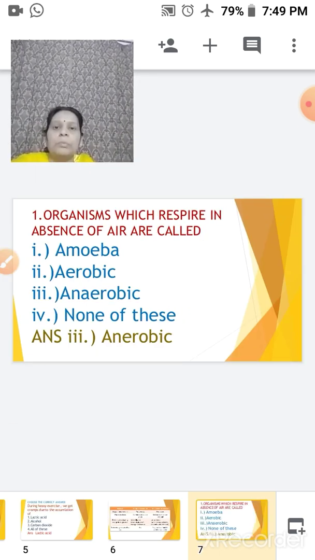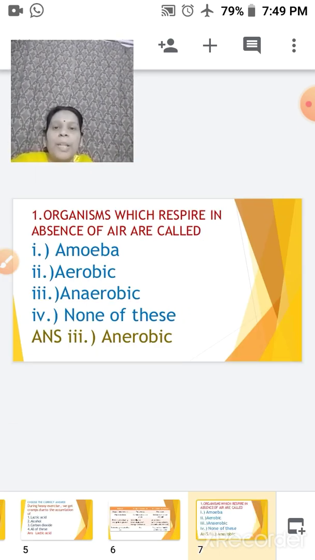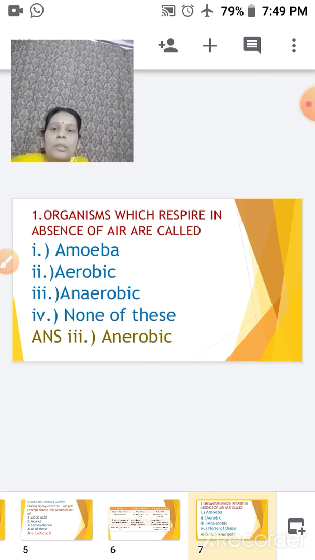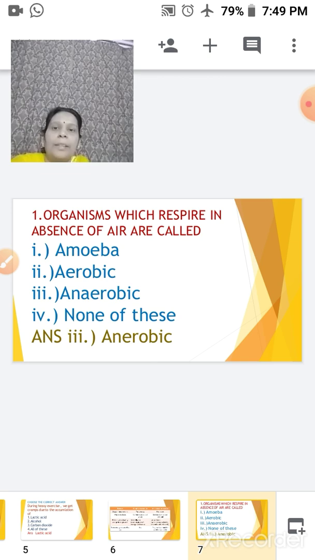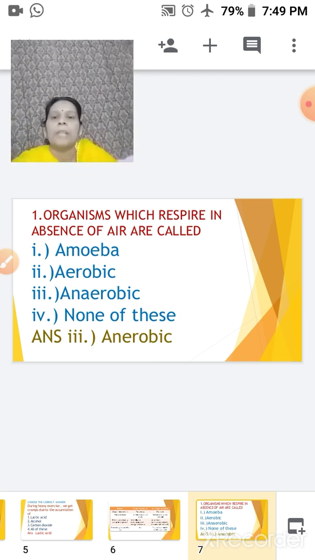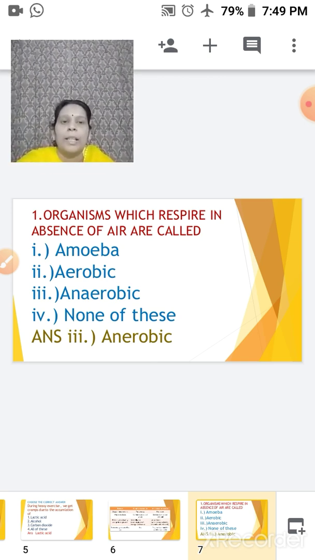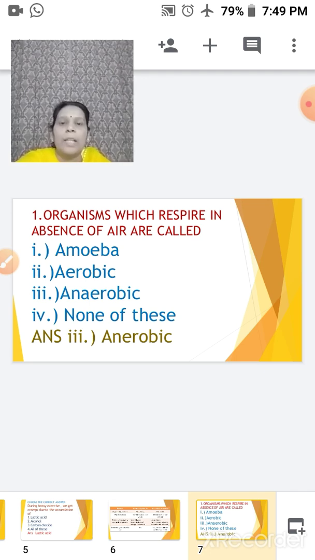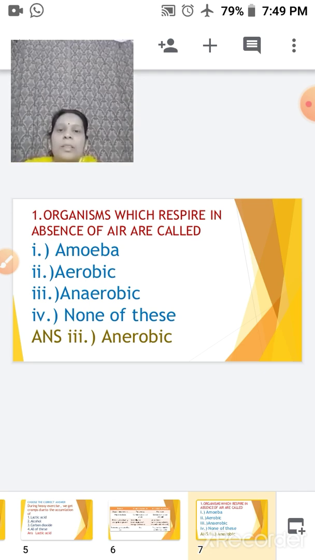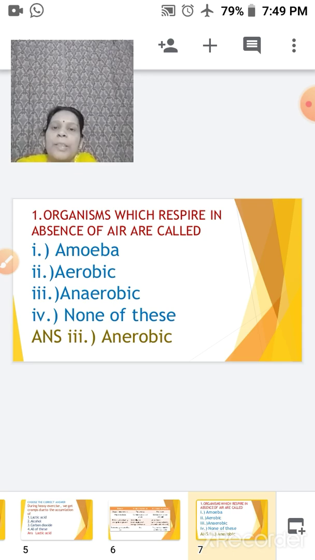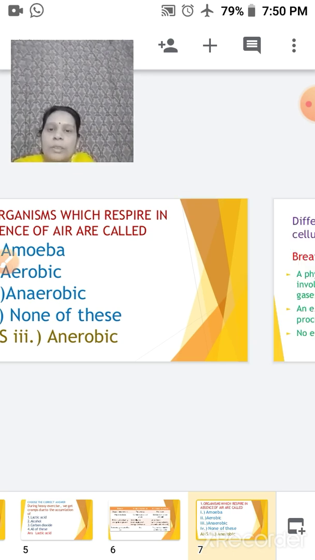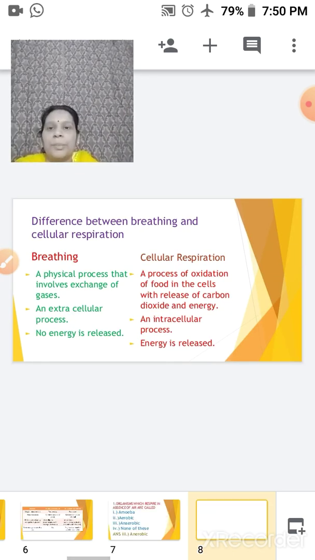Next question for you. Organisms which respire in the absence of air are called: amoeba, aerobic, anaerobic, or none of these. Here the answer is anaerobic, because this is the process which takes place in the absence of oxygen. It is anaerobic respiration.